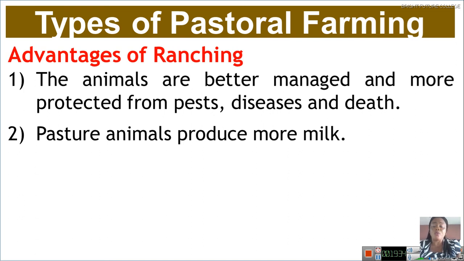Another advantage is that animals on pasture produce more milk. All this milk that you are taking, maybe they will say cream milk is from a pasture animal. Because they are eating good pasture, they will produce more milk. Remember we talked about animal feeding in your JS2, that your animal needs food. So when you have given your animal good food, the byproduct from it will be very good. Just like this one, pasture animals produce more milk, because they have pasture over there.